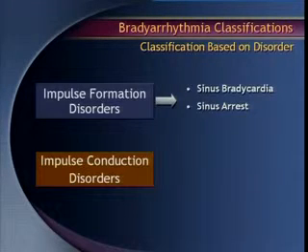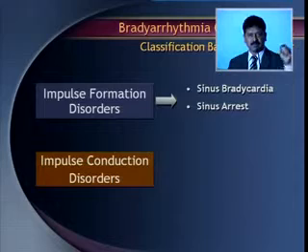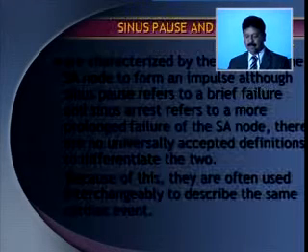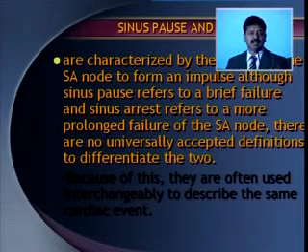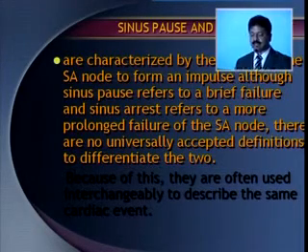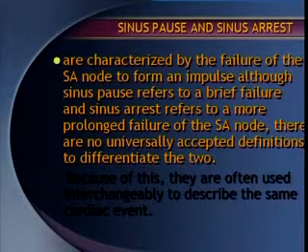The second topic under the broad abnormalities of impulse formation is sinus arrest. What is sinus arrest? It is characterized by the failure of the SA node to form the impulse throughout. Although sinus pause and sinus arrest are almost similar terms, in a sinus pause there is a brief period of arrest, whereas sinus arrest is a longer arrest.